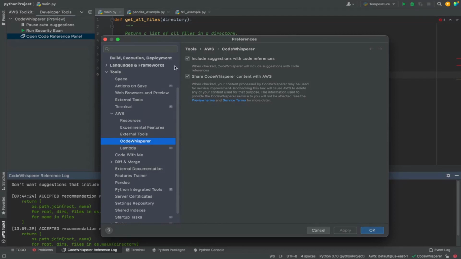But with a single checkbox, you can say, I don't want to share anything with AWS. Please do not store my code context or my code recommendations, and we will honor that for you, right? So nothing will be shared with AWS. All of your code will be completely private to you. We will simply generate the recommendations for you, and we will make sure that we do not retain either the context or the recommendations.